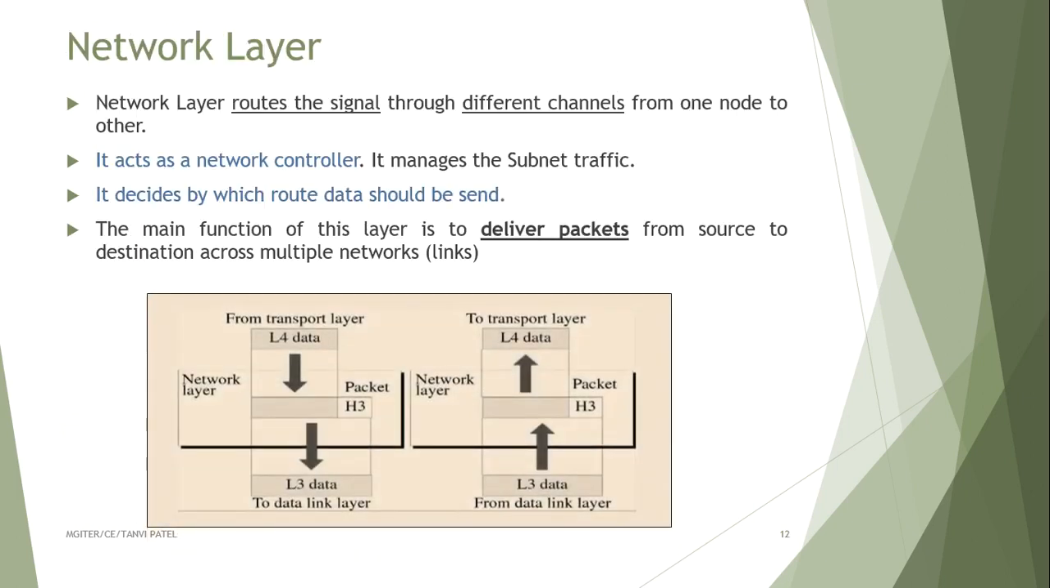Next is the network layer. The network layer routes the signal through different channels from one node to another. It acts as a network controller. It manages the subnet traffic. It decides by which route data should be sent. Means in the network layer, the route of the packet is decided, from where it should be sent from sender to receiver. The main function of this layer is to deliver packets from source to destination over multiple network links.